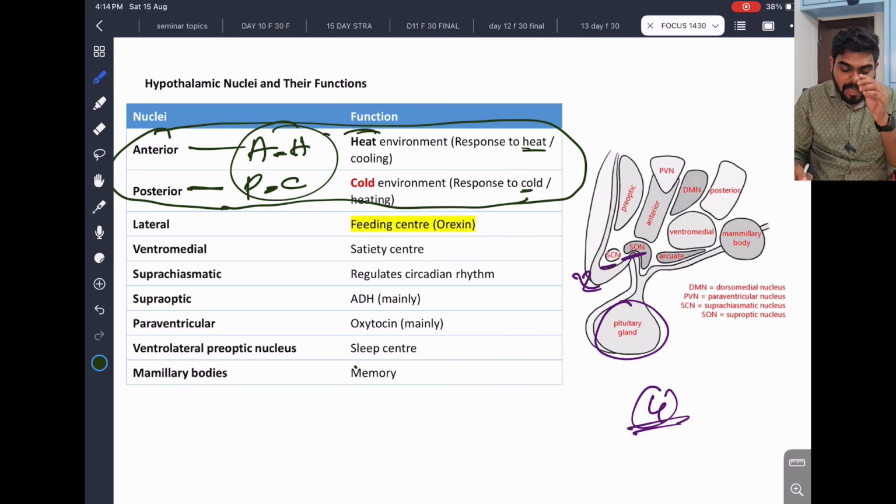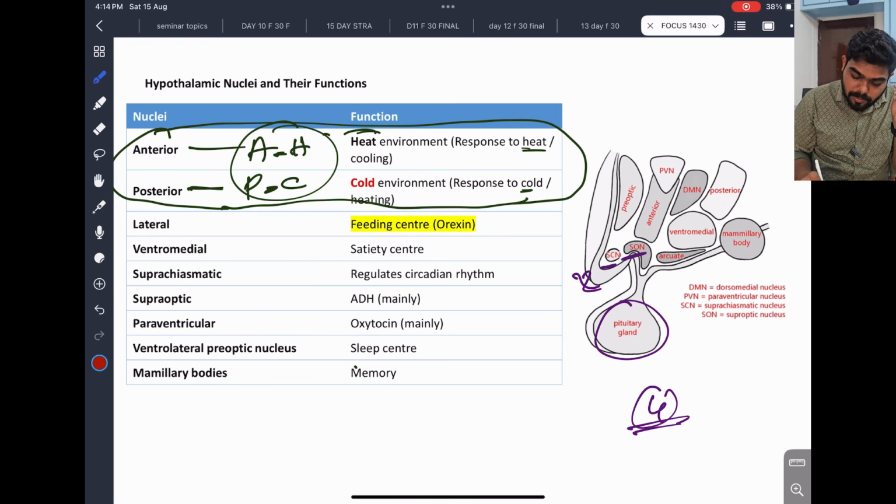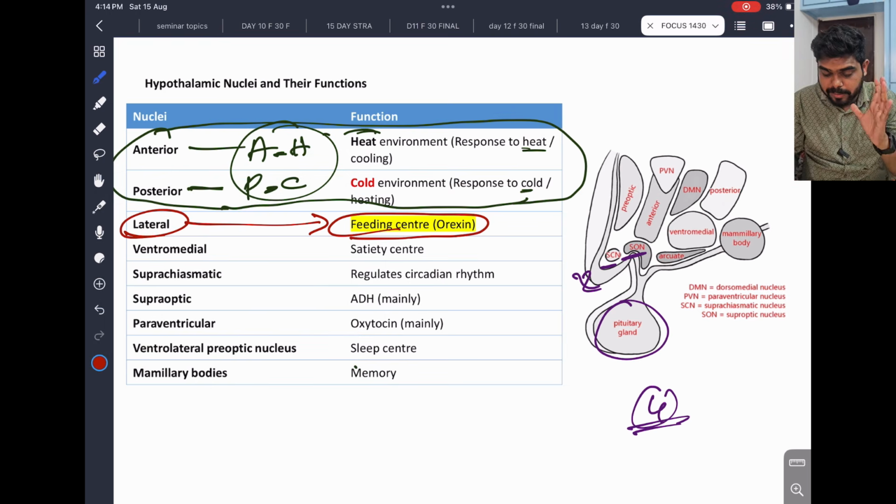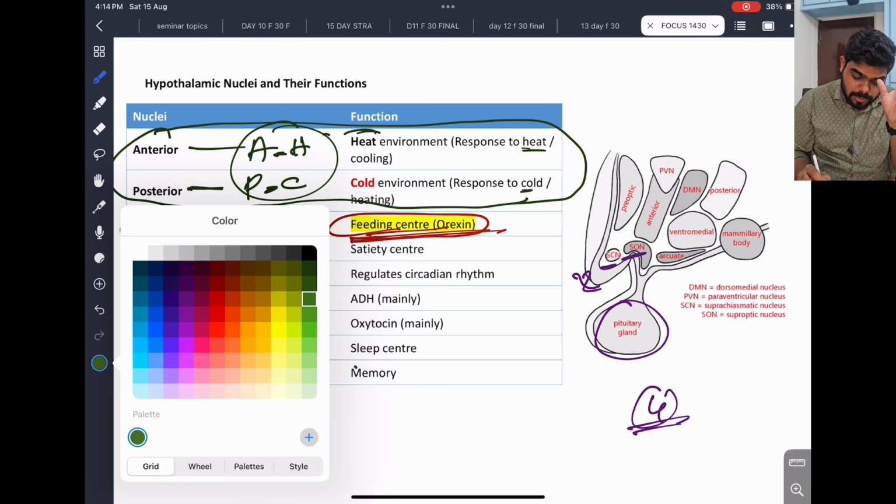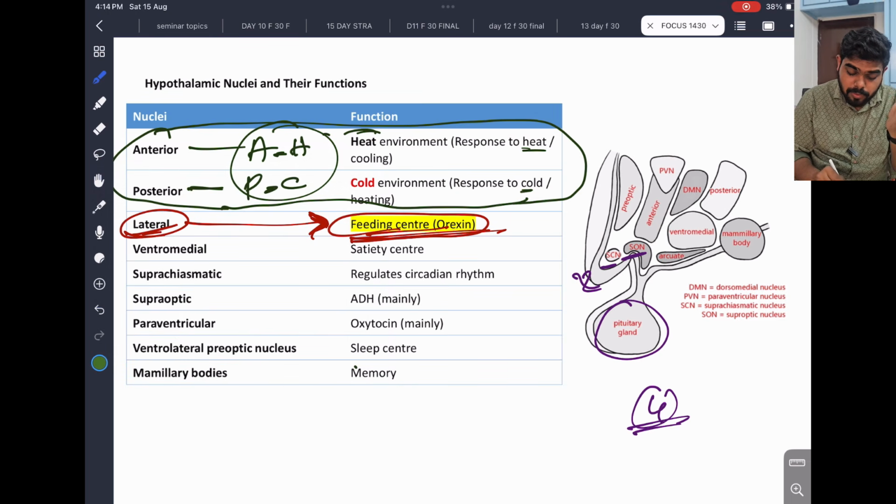Okay, so we have lateral. In the lateral side, we have something called feeding center, orexin. And orexin, which is very important. Orexin we have discussed before also. So feeding center, orexin, that is in the lateral side. So lateral side, that is important. Feeding center is there, on the lateral.